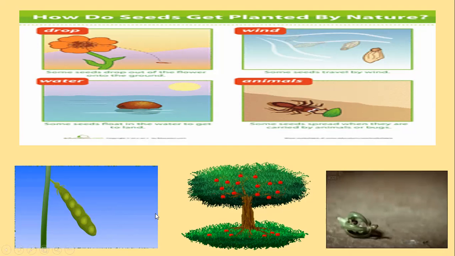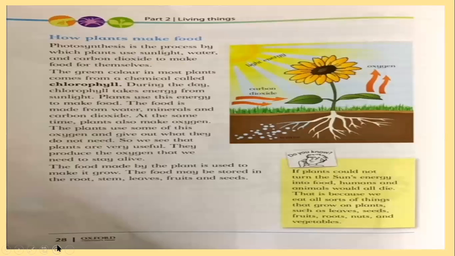Good. It looks interesting. Let's move to the next page. Now the third part of this unit is how plants make food. First we studied the life cycle, then how plants reproduce and how seeds spread, and then how plants make food. As you can see in the picture, let's read photosynthesis.